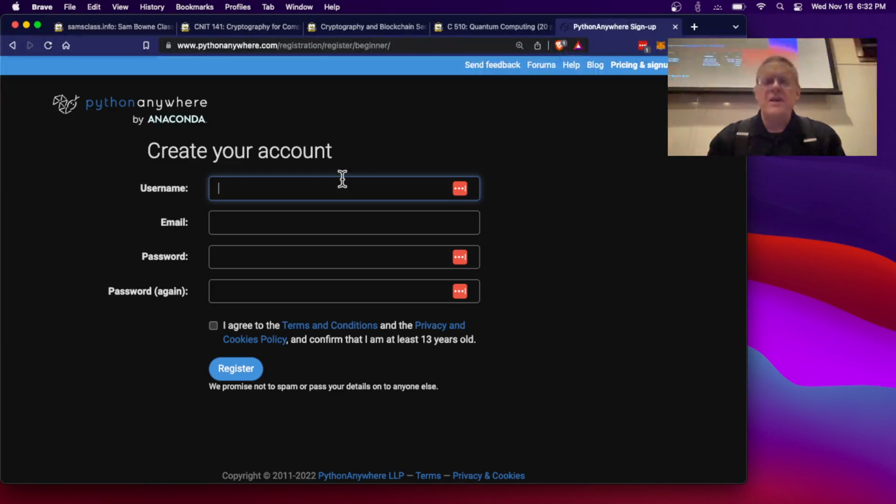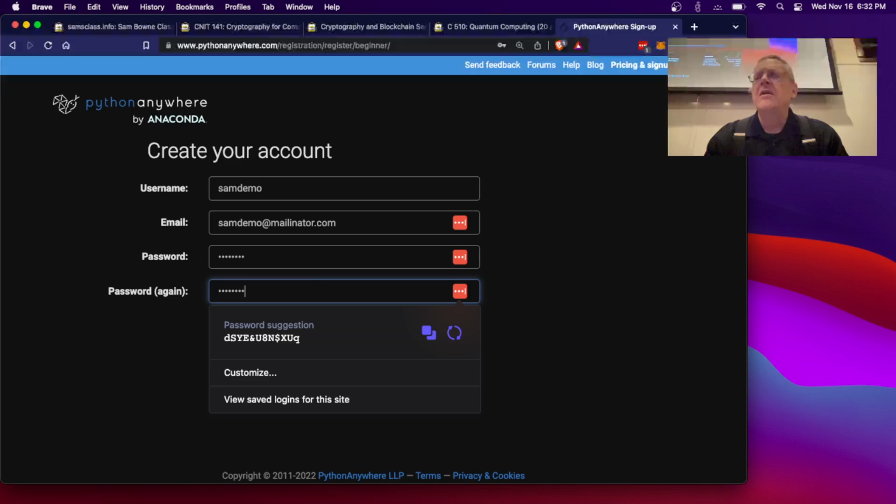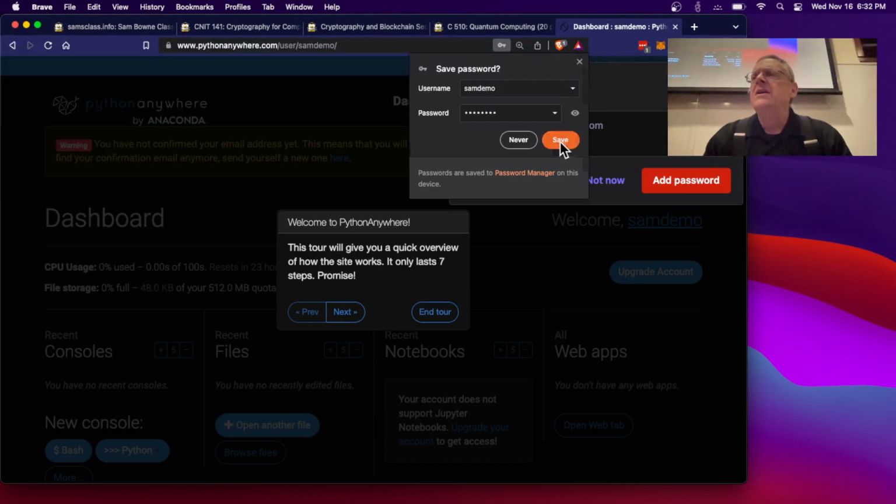It seems it is loading. All right, so now I give the username, Sam Demo. All right, and a Sam Demo at Mailinator. And a password of, oh, I gotta have, I think there's rules. Must have, let's see. Let's just try this. Okay, it's settling for my simple password. Sam Demo is what I did. I agree to whatever and register. All right. I'll save it there.